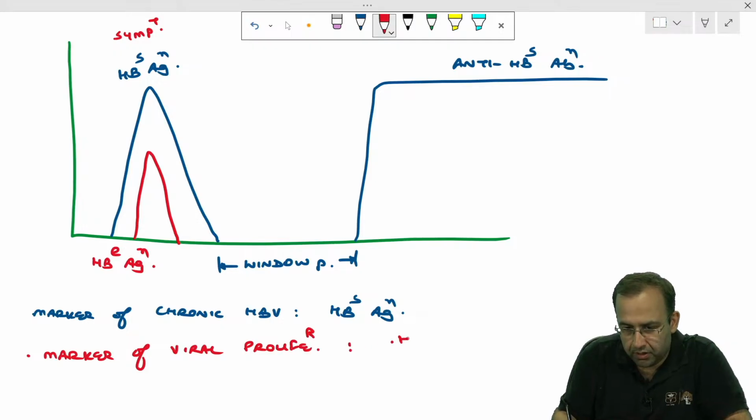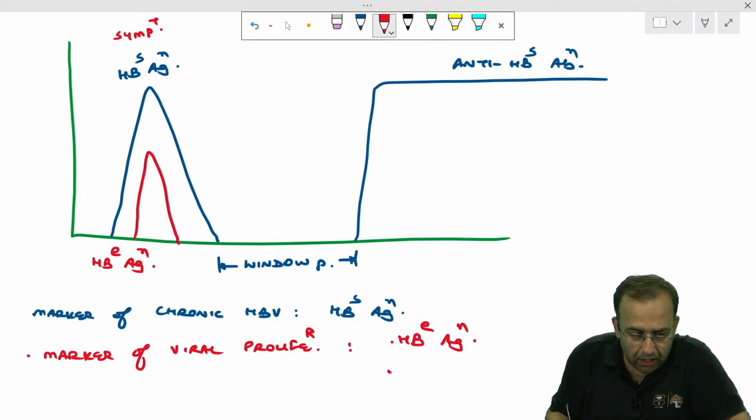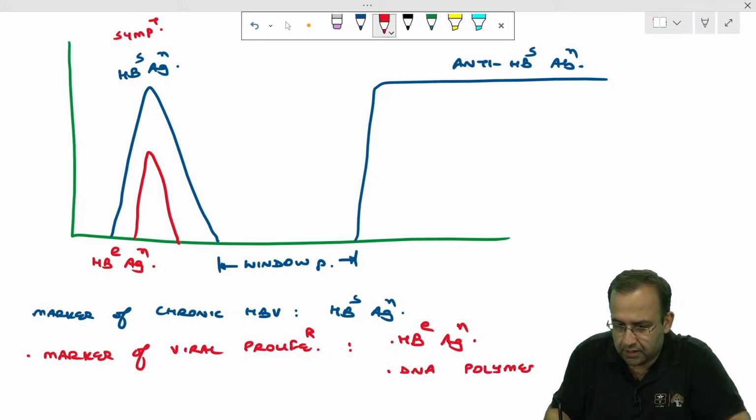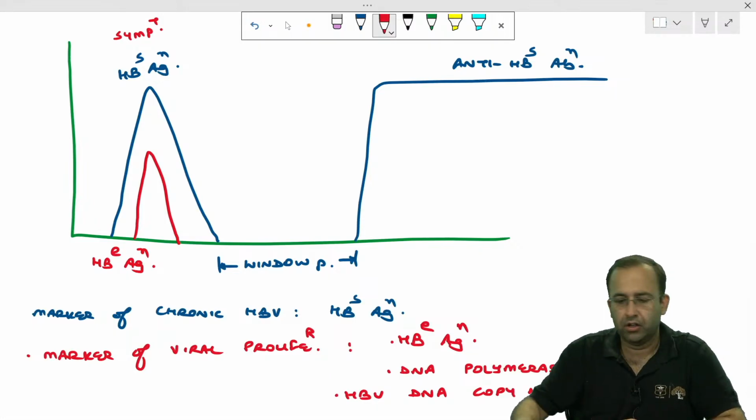Why? Because the virus is proliferating, that is why symptoms are at their peak. Hepatitis B virus is a DNA virus. Other markers of viral proliferation are DNA polymerase and HBV DNA copy number.